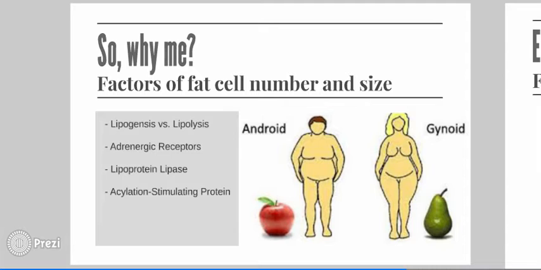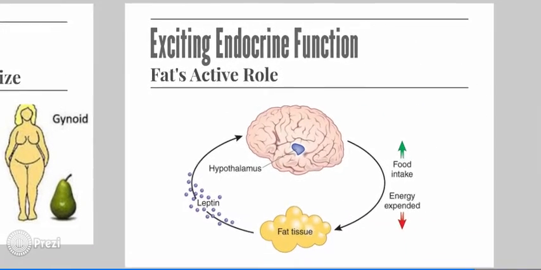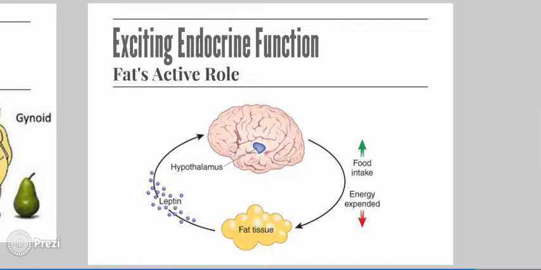This variability is further influenced by your gender. As part of the endocrine system, adipose tissue releases a hormone, leptin. Leptin is secreted when you eat. This signals the hypothalamus, through a number of events, that fat stores are fulfilled and that you can stop eating. You can easily see that if someone was not releasing leptin, they would never be signaled to stop eating and